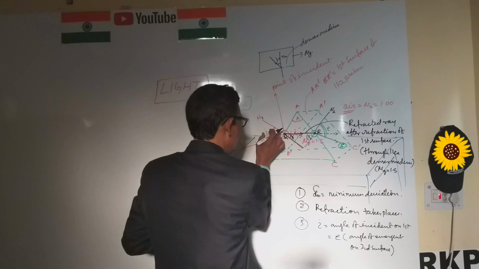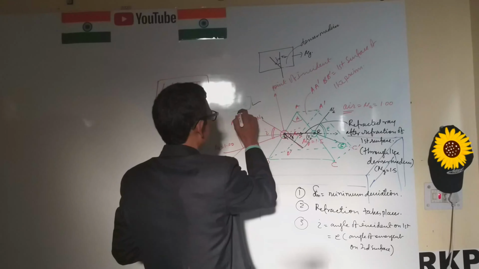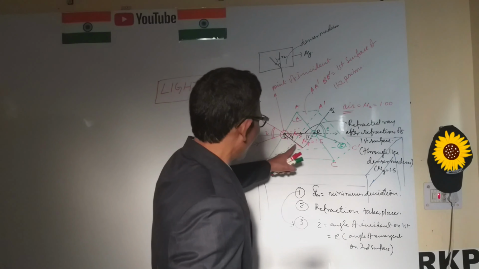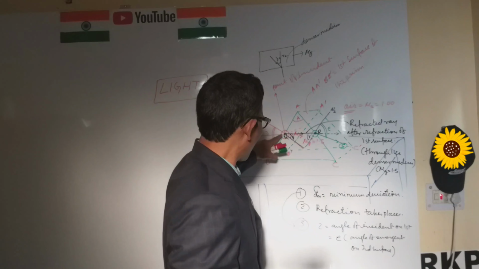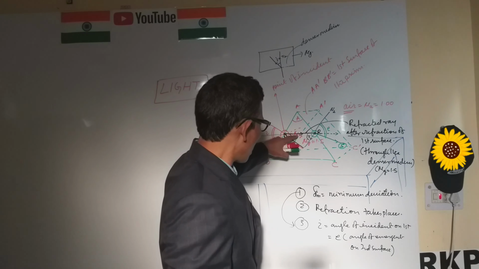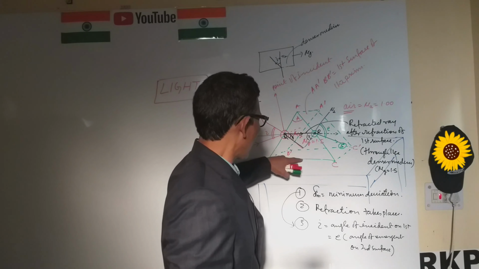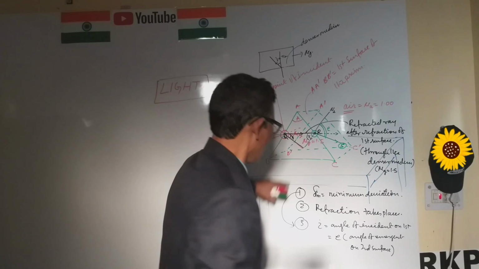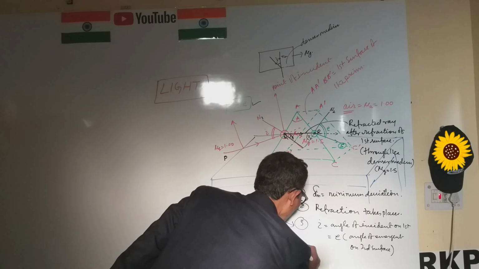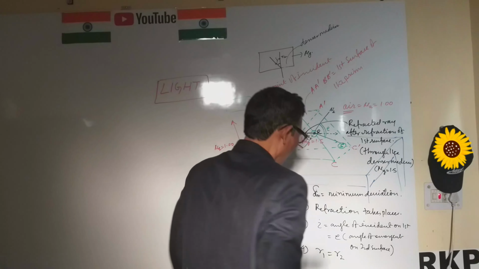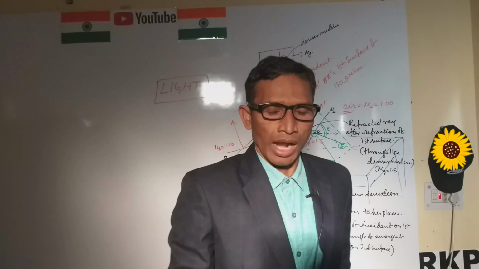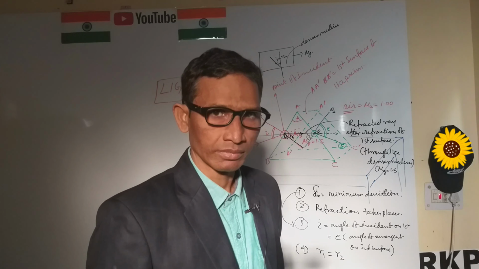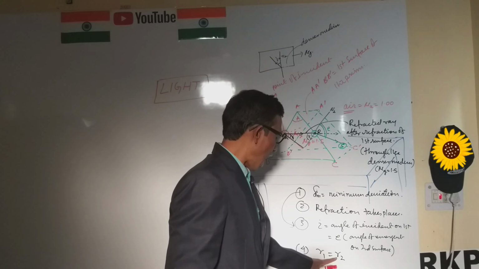This E and this I are equal to each other. This is called minimum deviation. When minimum deviation takes place, the refracted ray through the denser medium goes just parallel to the base. In this case, the refracted angle in the denser medium is R1 equal to R2. R1 is the refracted angle in the denser medium for the first surface.